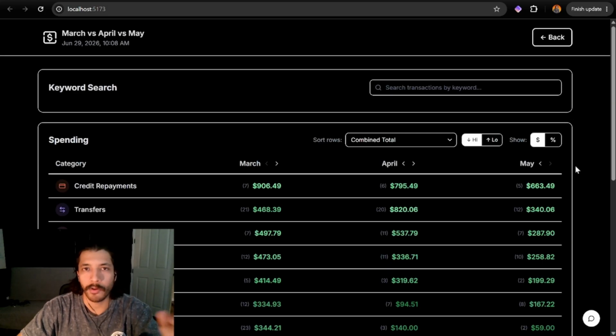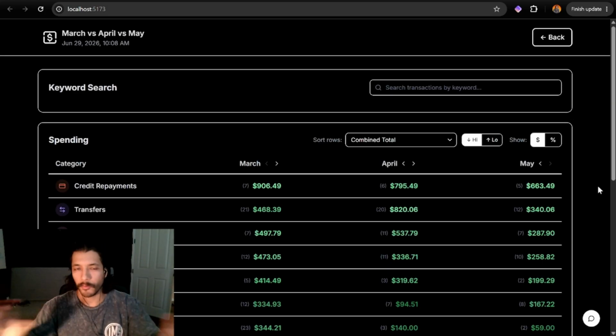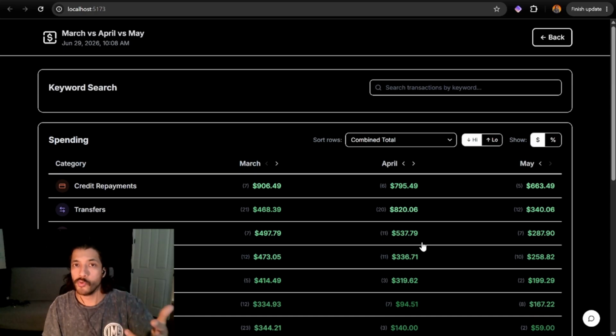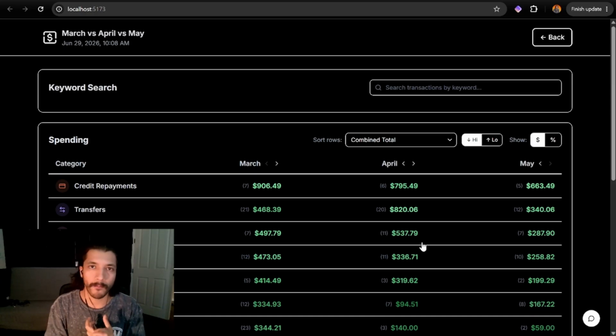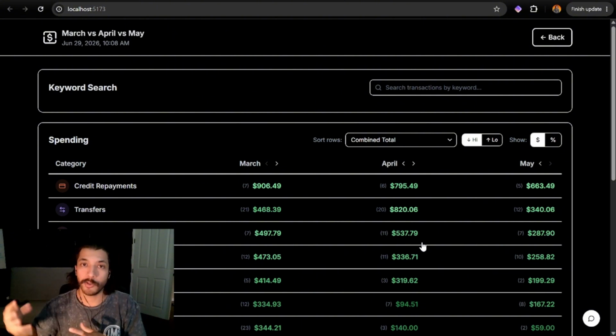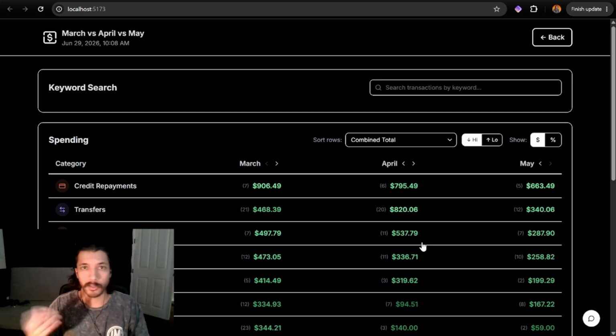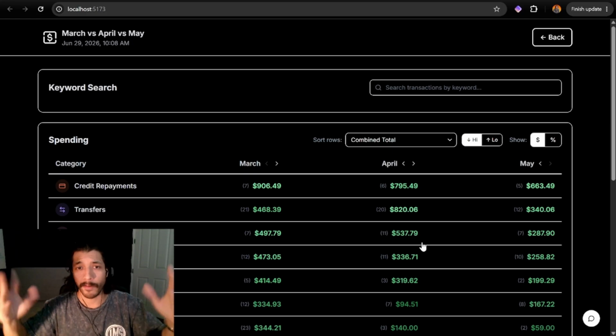And what I want to do now is something that's a bit above and beyond. I don't think I'm going to push this feature, but again, I just want to test Fable to see what it would do. We're going to build two things. One of them is going to be in line with the envelope management budgeting system, which is basically saying you're going to predetermine how much you can spend in a certain category per month in order to stay within budget. The other part that we're going to do is charts and graphs. Again, I deliberately stay away from this stuff because I don't want to over-complexify my financial app.